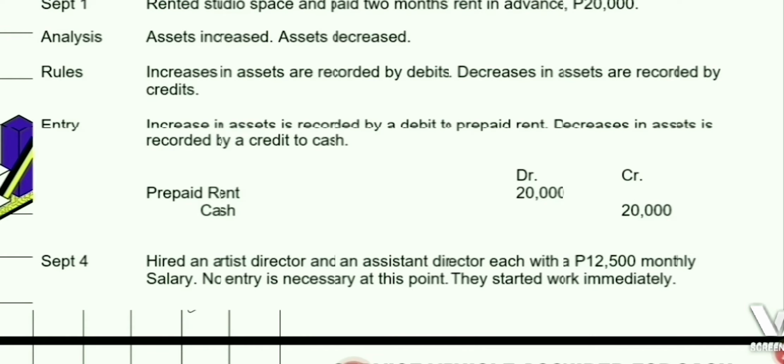The next transaction is on September 4, where the owner hired an art director and an assistant director, each with a 12,500 monthly salary. No entry is necessary in this transaction, and the staff started work immediately.